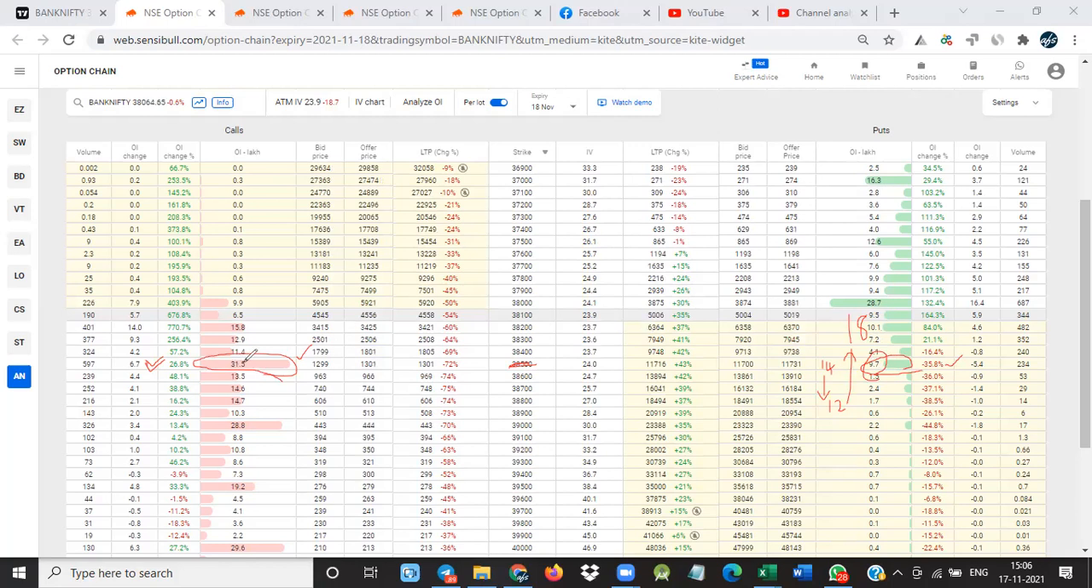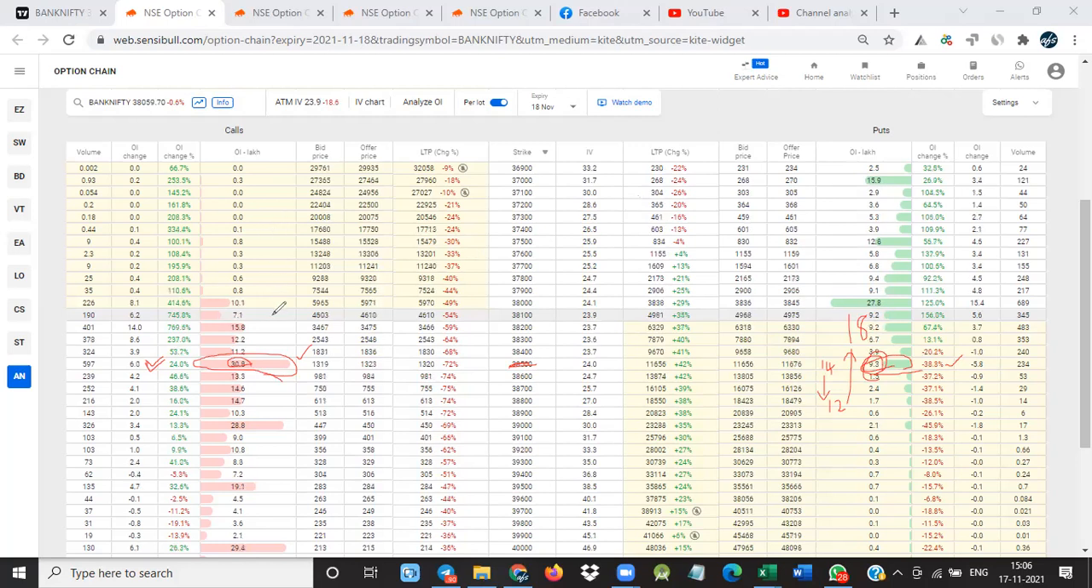If you take here, we round it off to 30 lakhs, and this one to 10 lakhs. The PCR value for the strike price of 38,500 may be very less. 10 lakh by 30 lakh will come to around 0.3 only.